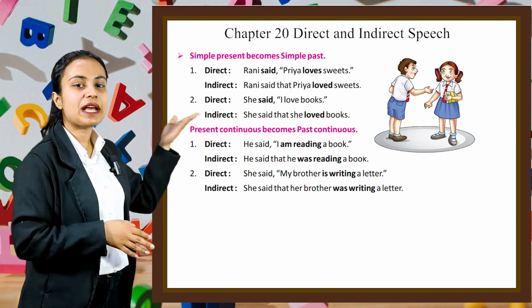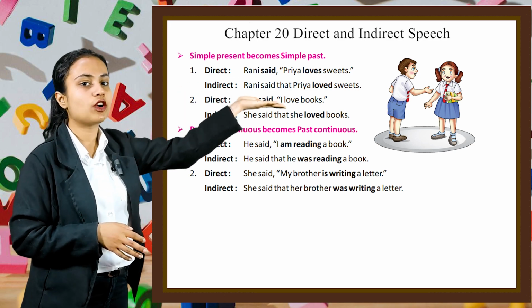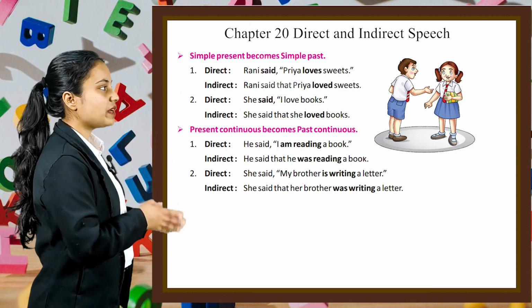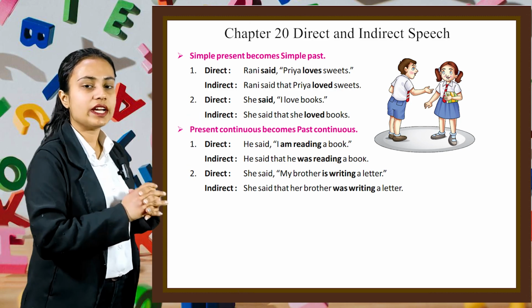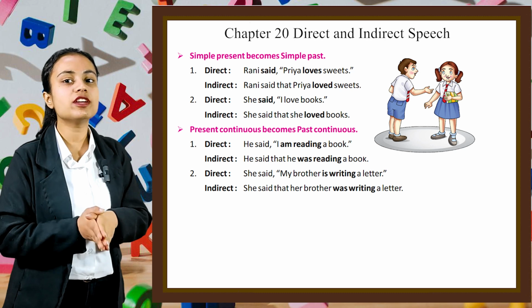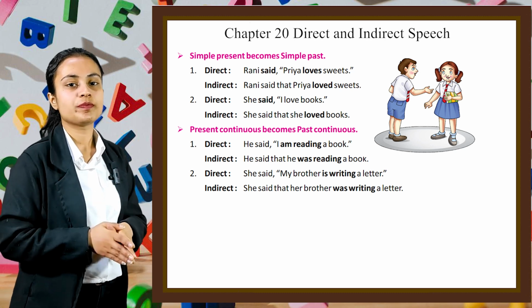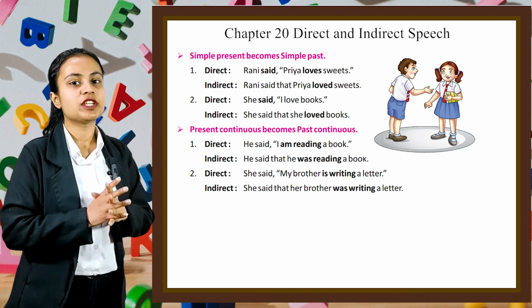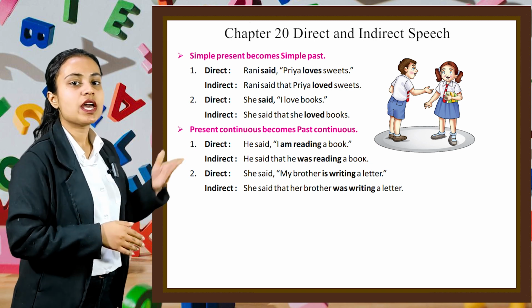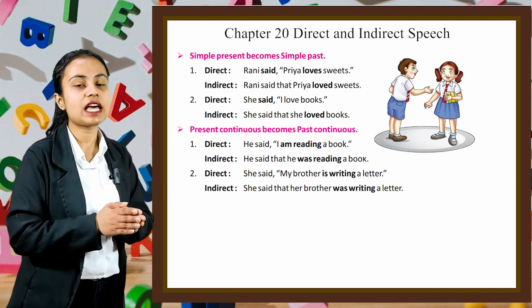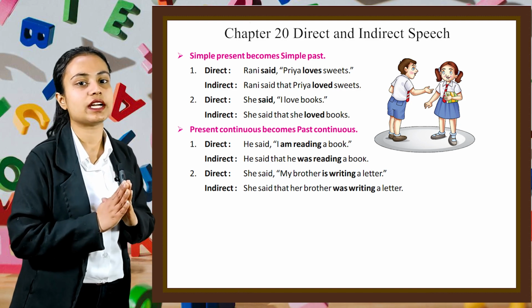Now for changing present continuous to past continuous. First example is direct: He said, "I am reading a book." And indirect: He said that he was reading a book. Second example, direct: She said, "My brother is writing a letter." Indirect is, She said that her brother was writing a letter.